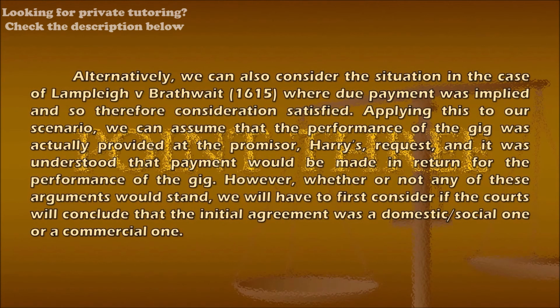Point 3. Body paragraph 5. Alternatively, we can also consider the situation in the case of Lampleigh v. Brathwaite 1615, where due payment is implied and so therefore consideration satisfied. Applying this to our scenario, we can assume that the performance of the gig was actually provided at the promissor Harry's request, and it was understood that payment would be made in return for the performance of the gig. However, whether or not any of these arguments would stand, we will have to first consider if the courts will conclude that the initial agreement was a domestic social one or a commercial one.